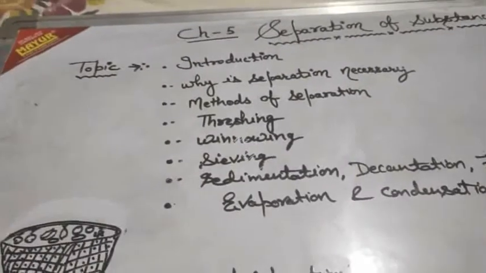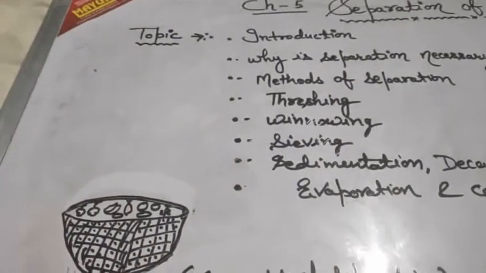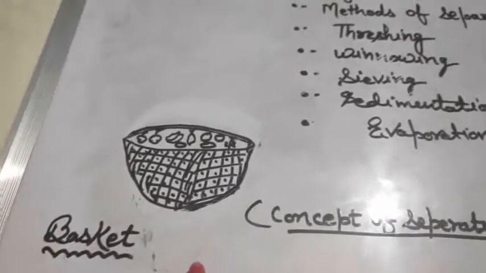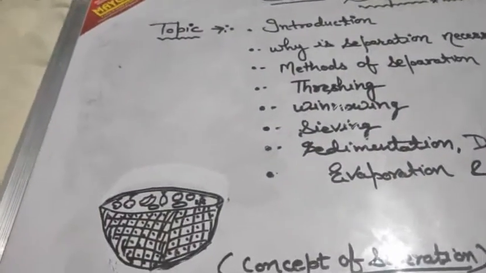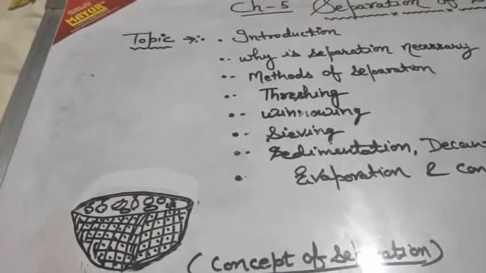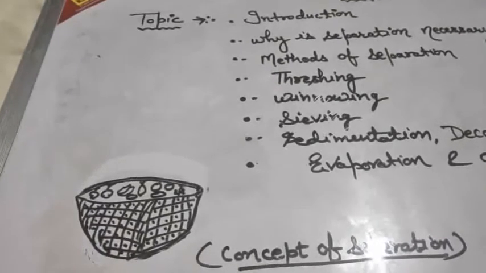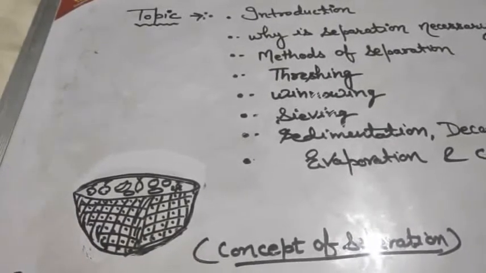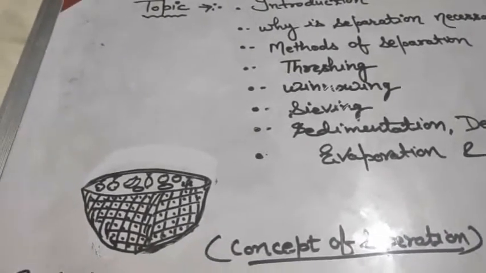Now what do you think, what have you learned in this chapter? So suppose a basket is full of fruits. Alright, and suppose you have grapes, apples, bananas, and oranges. So you have a lot of variety of fruits in the basket. So let's say the only fruit you love is an apple or maybe an orange. So what will you do?